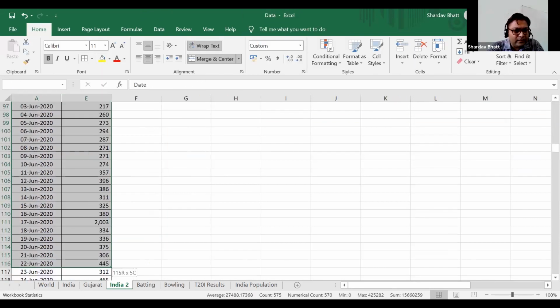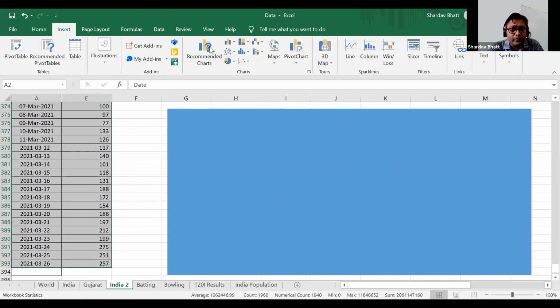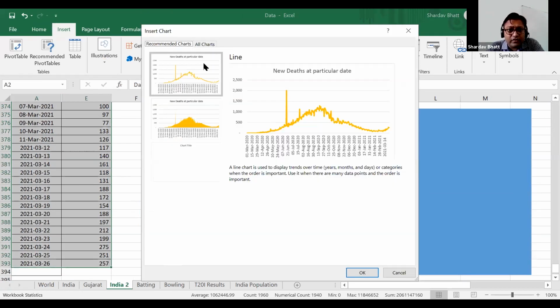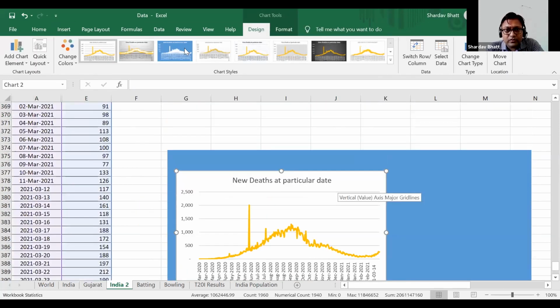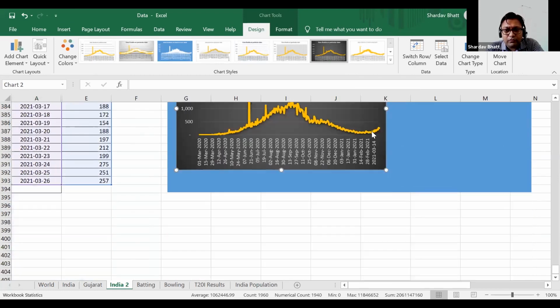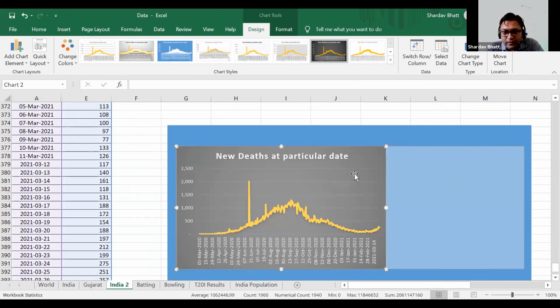number of deaths. So you see now the number of deaths are again increasing. Similar types of charts I can make, with this type of formatting, and you see day by day deaths.